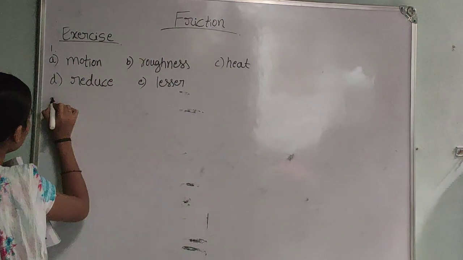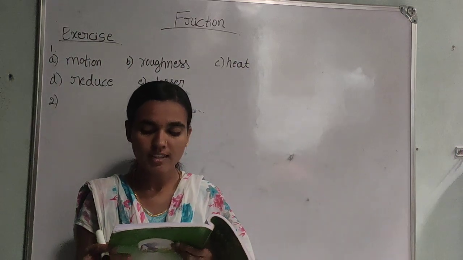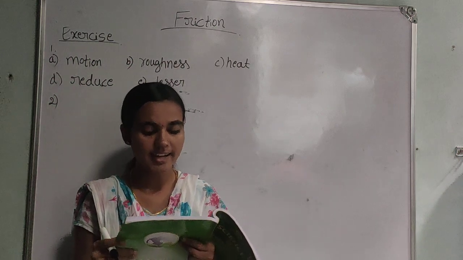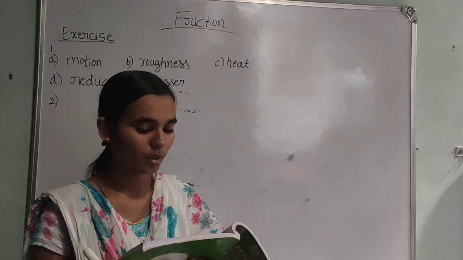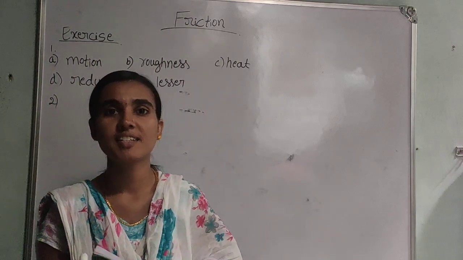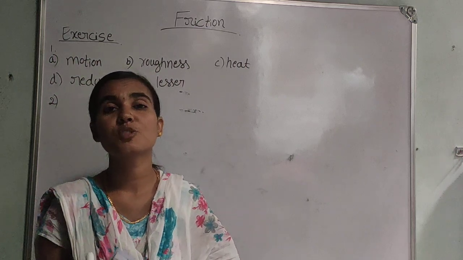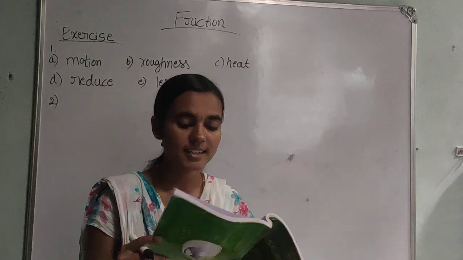Next, second question, choose the correct answer. Four children were asked to arrange the forces due to rolling, static and sliding frictions in decreasing order. Their arrangements are given below. Choose the correct arrangement. There are three frictions: static, rolling and sliding friction. We have to arrange them in decreasing order.